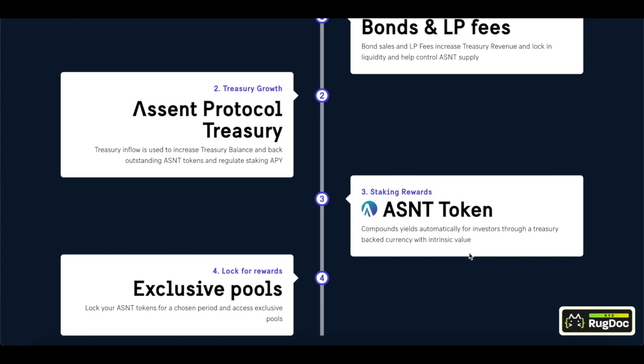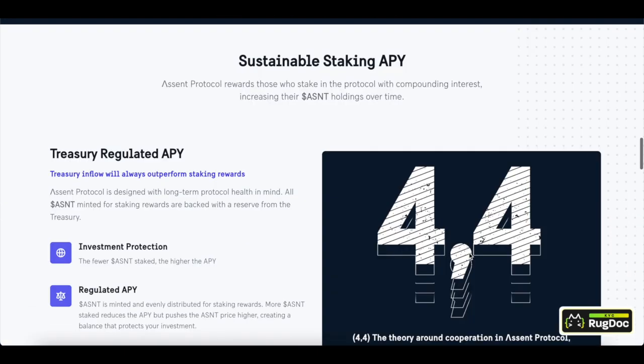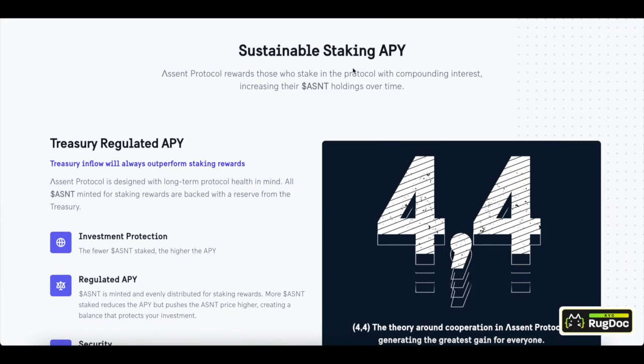Lock your ASNT tokens for a chosen period and access exclusive pools. Now, there is more to go through, such as sustainable staking APY. Assent Protocol wants to reward those who stake their protocol with compounding interest, increasing their ASNT holding over time. It's just like any other staking, but they've got their own idea of how they want to achieve this.